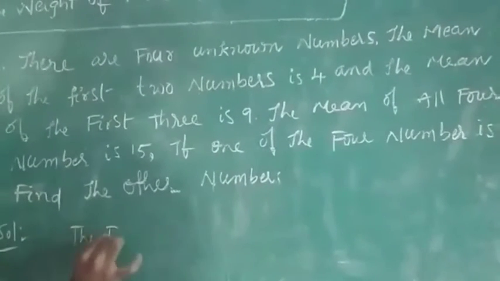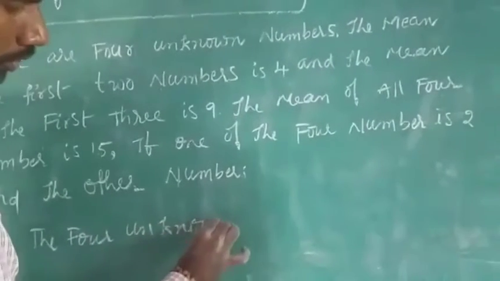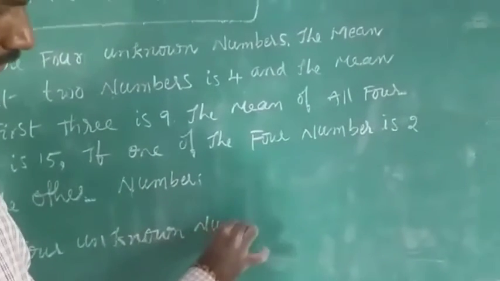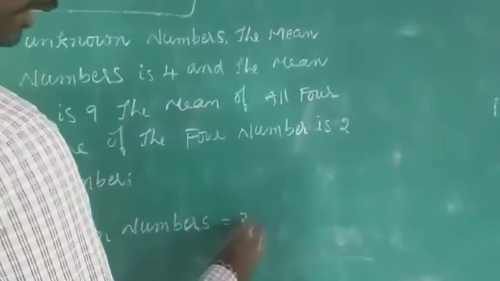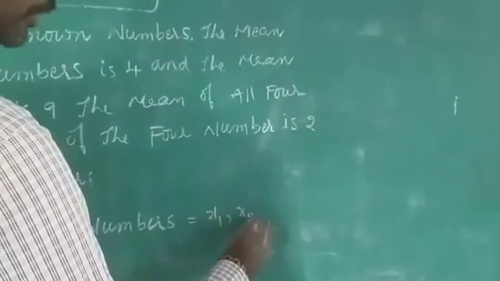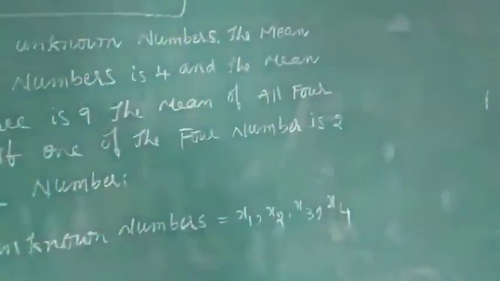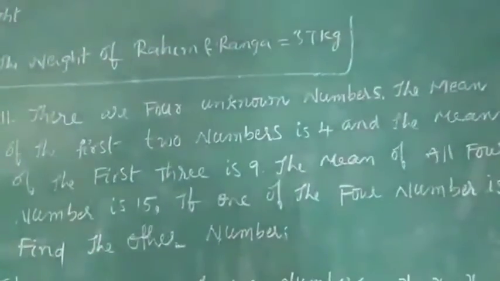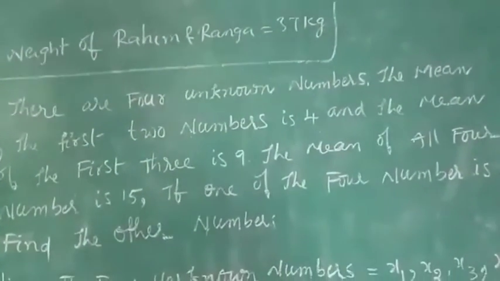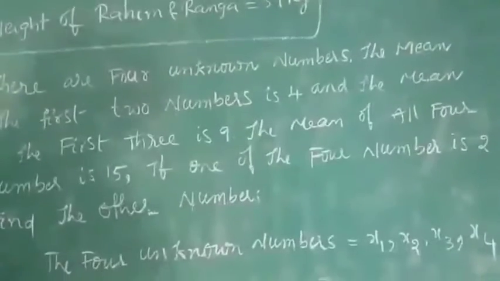Let's take the 4 unknown numbers. I am taking x1, x2, x3, x4 as the unknown numbers. The mean of first 2 numbers. Is it clear?